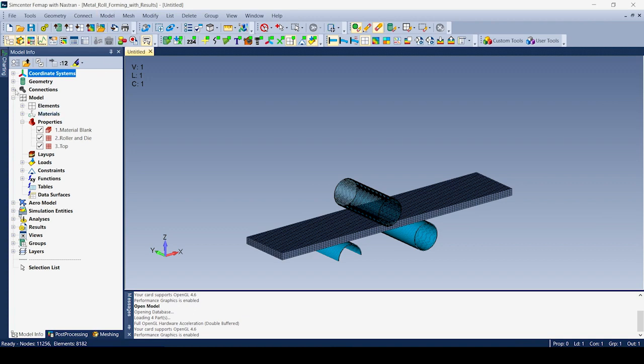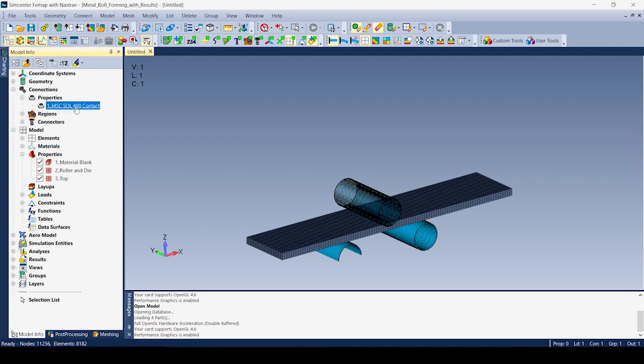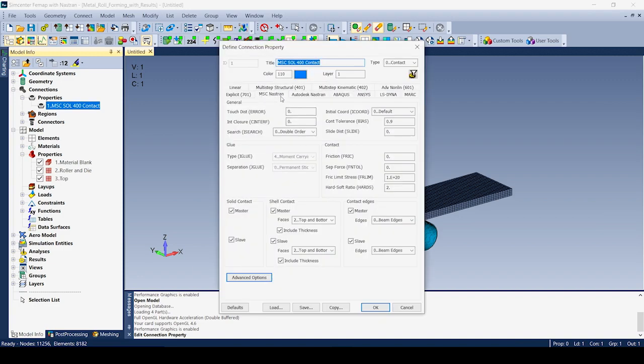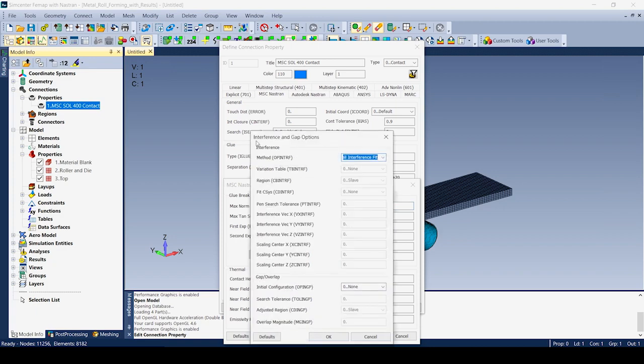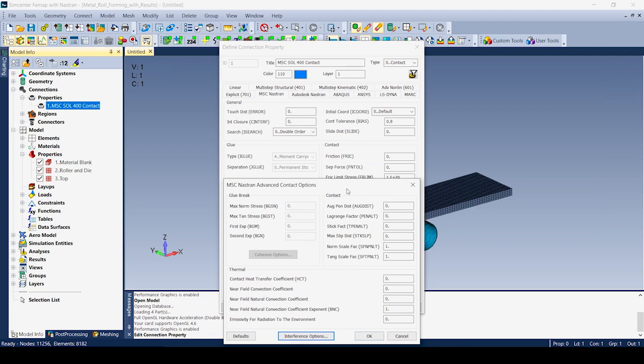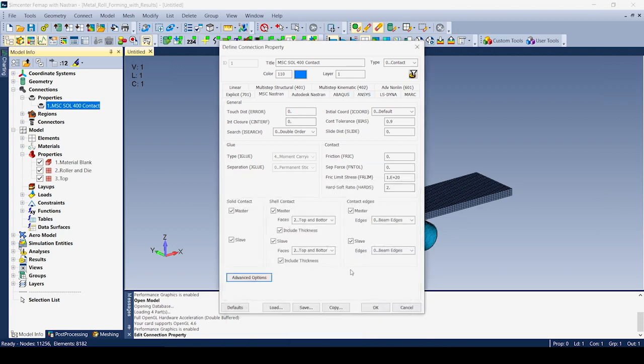So one of the first things we're going to do is take a look at the connection property. We're going to come in here, and this is the MSC Nastran tab. For 2021.1, we actually added some additional options, including the interference options down here to specify interference and gap options, as well as some additional contact parameters here. And then we actually already had this that existed before in terms of contact.